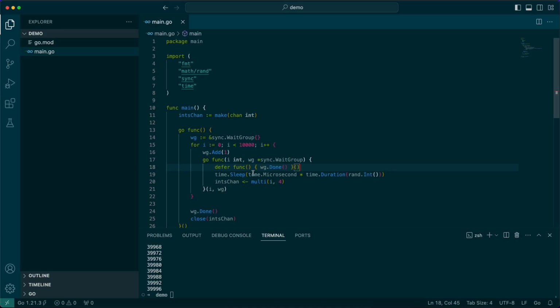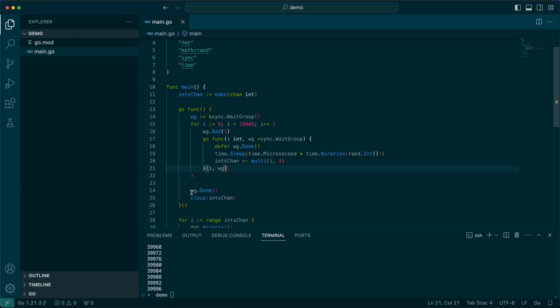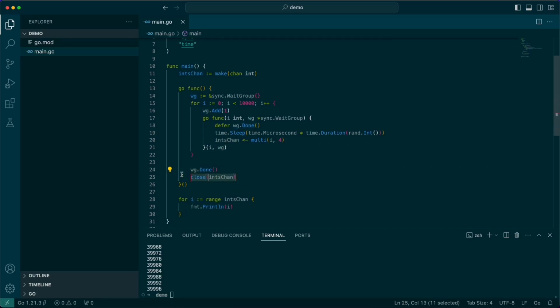we're going to defer this function wg.Done to the very end. And so what'll happen is we're saying, let's wait for one thing to finish. And we're going to do that for every iteration. We're going to kick off this goroutine. And we're going to say, when we're done with it, go ahead and call Done. But we're going to sleep for a random amount of time. Okay. And then this right here is going to wait for everything to be done. And then it's going to close the int chan.